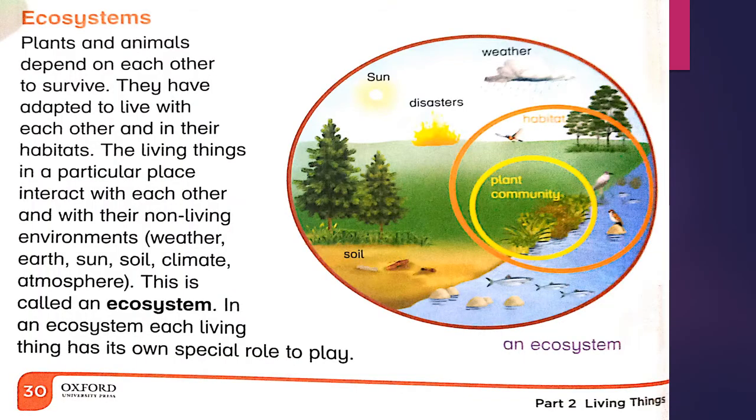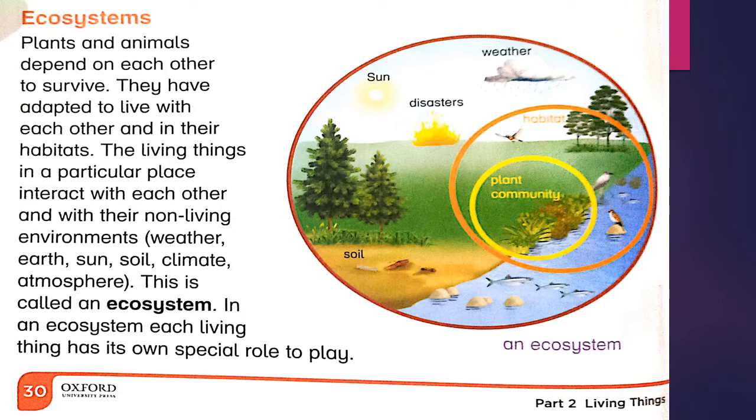Page number 30. Ecosystems. Ecosystem is the environment where the animals and plants can live together. Plants and animals depend on each other to survive. They have adapted to live with each other and in their habitats.